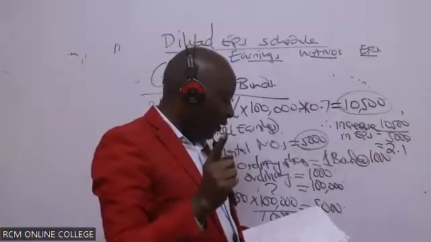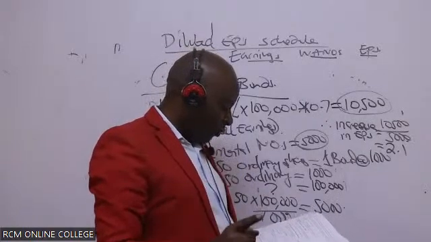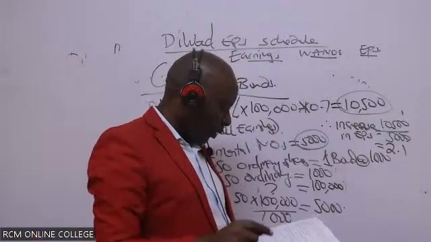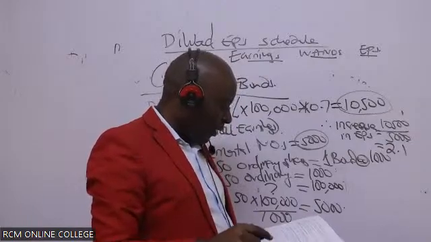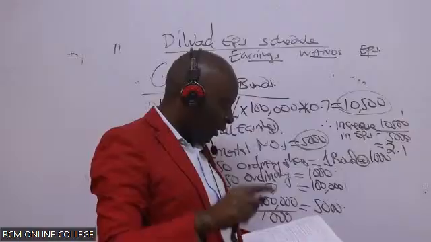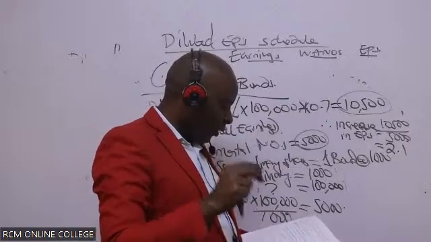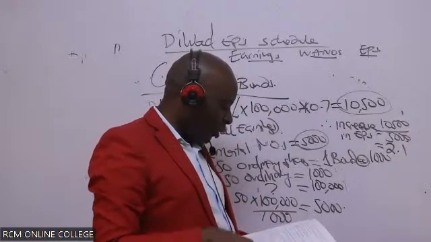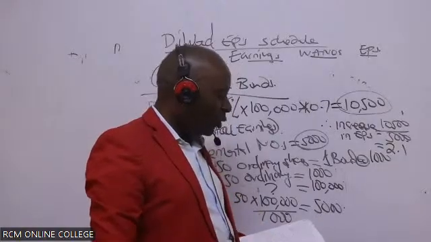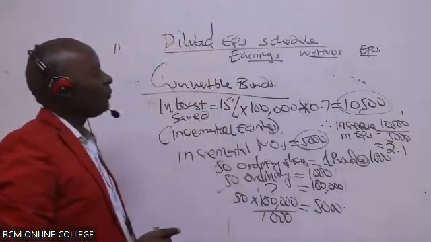Options, number 1, of course, is the most dilutive. From there, convertible preference becomes number 2. And then the 15% convertible bond. I won't even rank it because it's not dilutive.